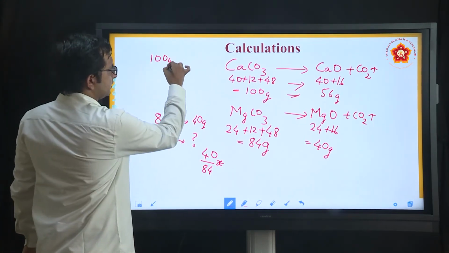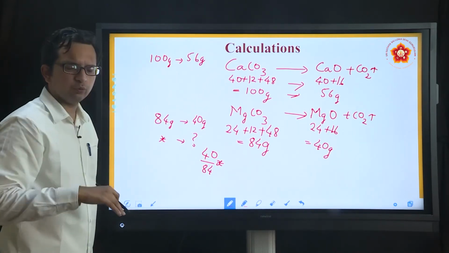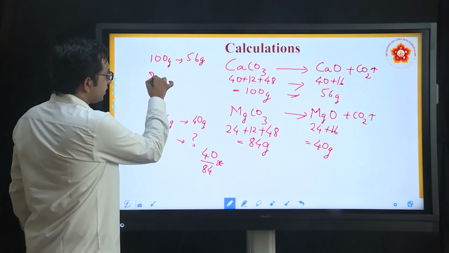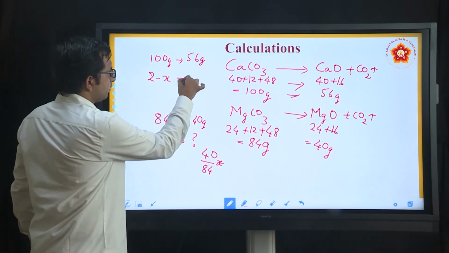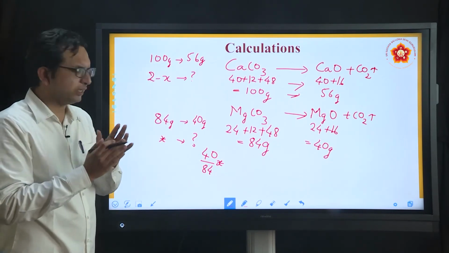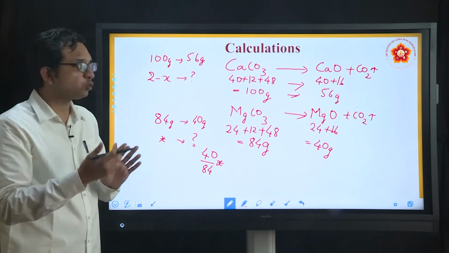100 gram in this case is giving 56 gram of residue. What is the residue? Something that stays at the end. Now, what is this part? This is 2 minus X. This has to be remembered very clearly, because when you undertook the starting aspects, you decided that X is MgCO3 and CaCO3 is 2 minus X.